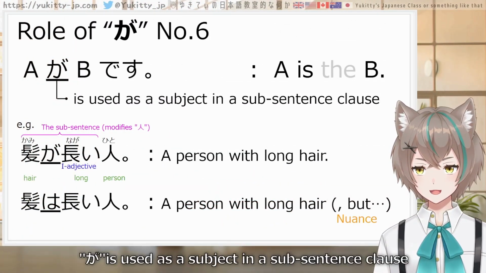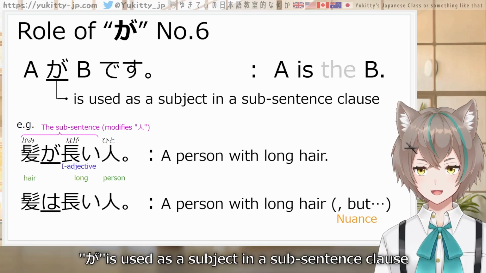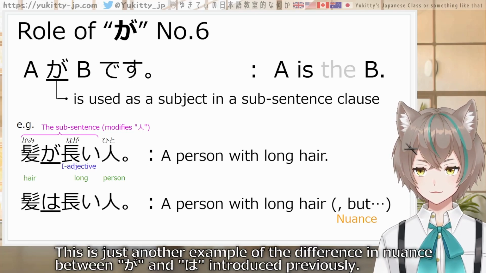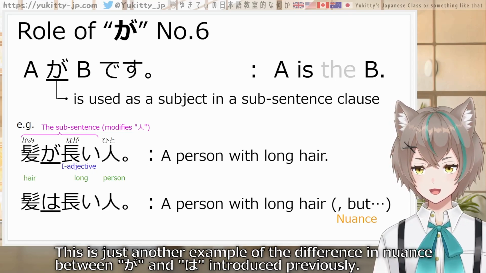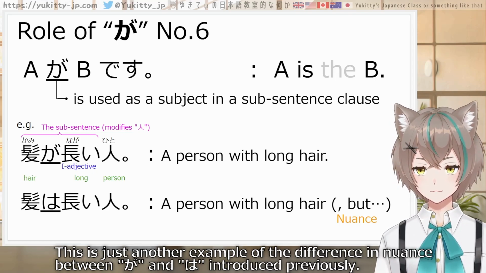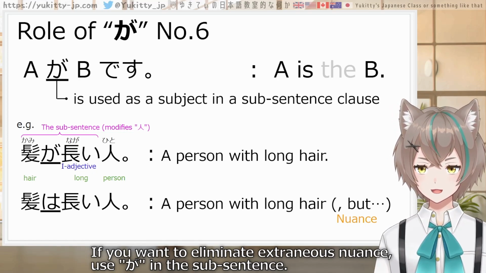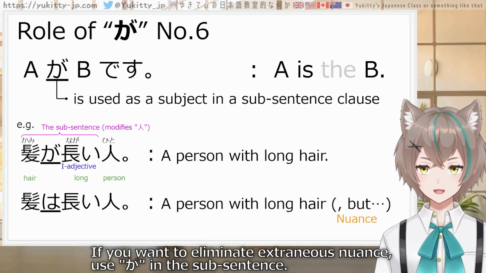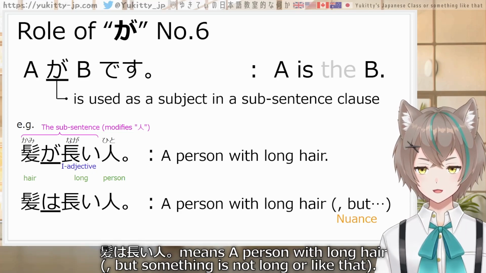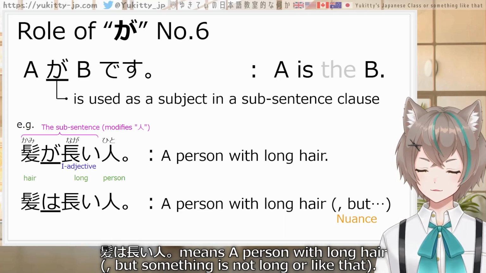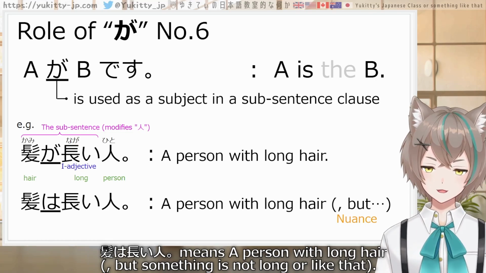Next, ga is used as a subject in a subordinate clause. This is just another example of the difference in nuance between ga and wa introduced previously. If you want to eliminate extraneous nuance, use ga in the subordinate clause. For instance, 髪が長い人 means a person with long hair. 髪は長い人 means a person with long hair, but something else is not long, or something like that.